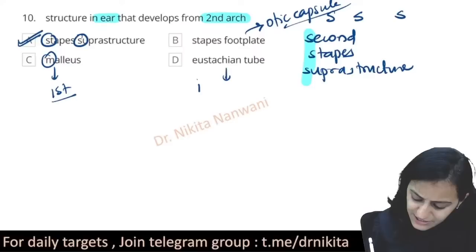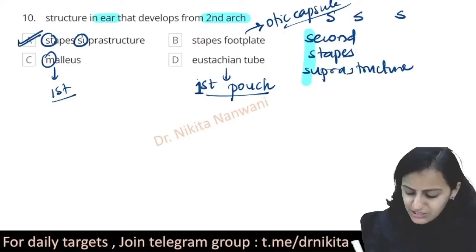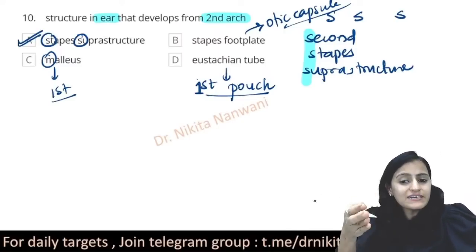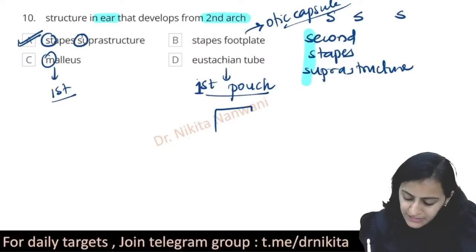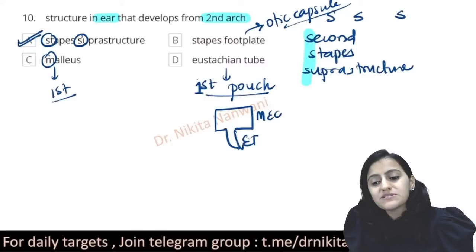Very good. So, Eustachian tube is from the first pouch. Okay, the Eustachian tube is from the first pouch. So, basically the middle ear cavity and attached to it the Eustachian tube. So, you have the middle ear cavity and the Eustachian tube attached to it. This is from the first pouch.